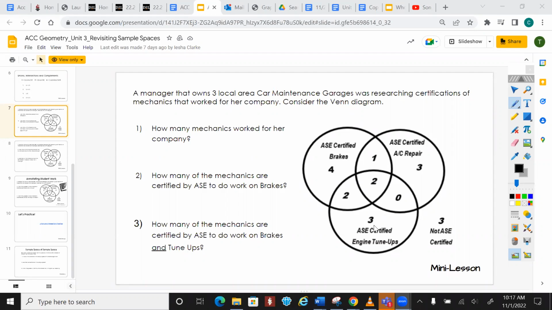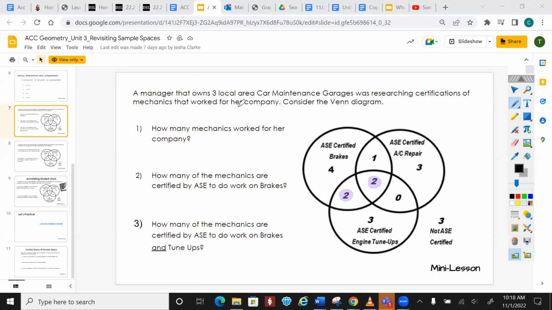Where they cross over is when people have both of those certifications. So for instance, what this is saying right here is that there are 2 people who have both the certified brake and the engine tune-up. What this is saying is that they have all 3. It tells you the number of people that have it.